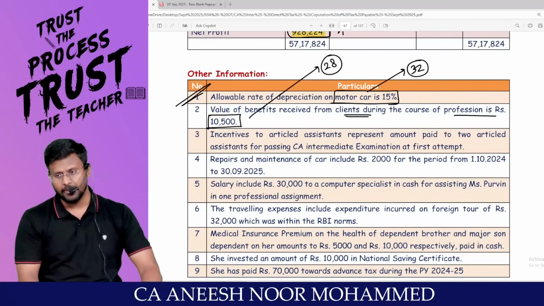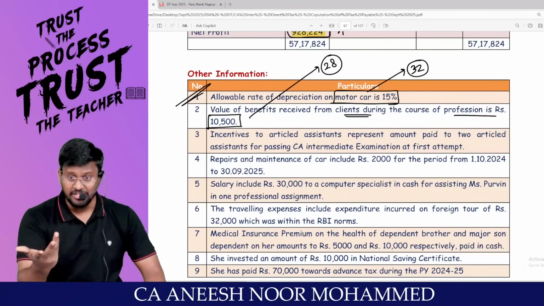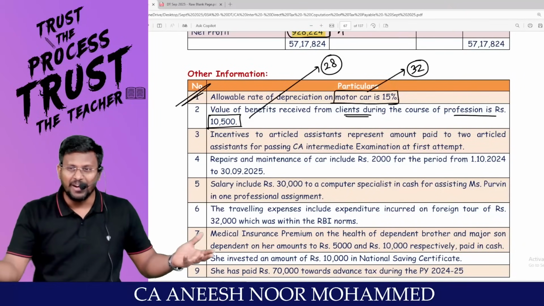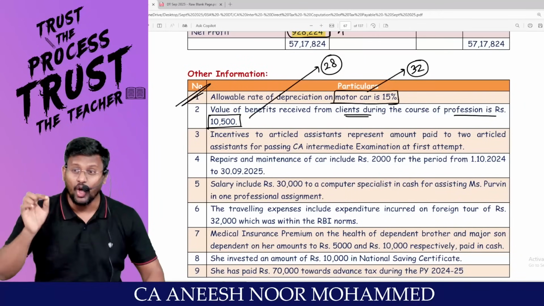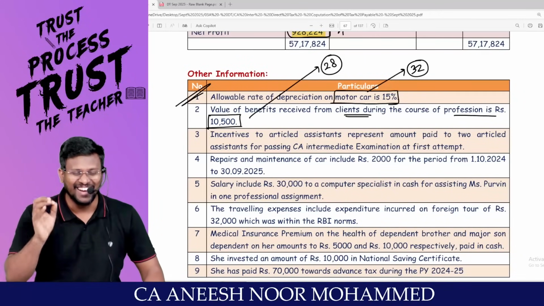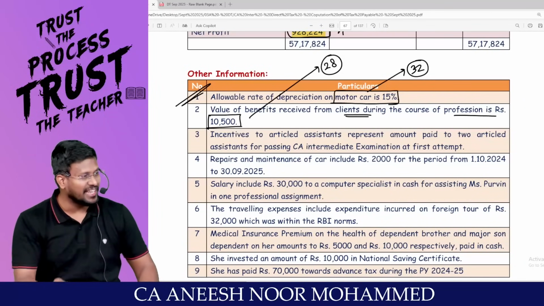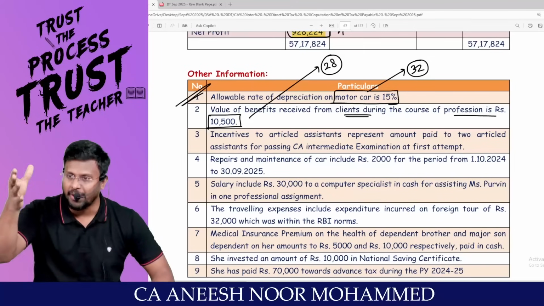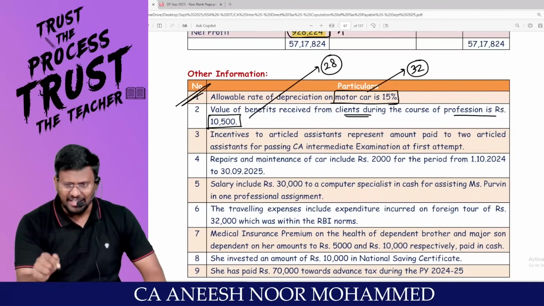Are you all really with me? Tomorrow, sir, you will become a chartered accountant. After you become a chartered accountant, you are offering me a BMW or Audi, because that much money will be with you. You are giving me a BMW or Audi. That will not be taxable under the head IFOS. That will be taxable under the head PGBP, because I am receiving a gift or benefit under the head PGBP.